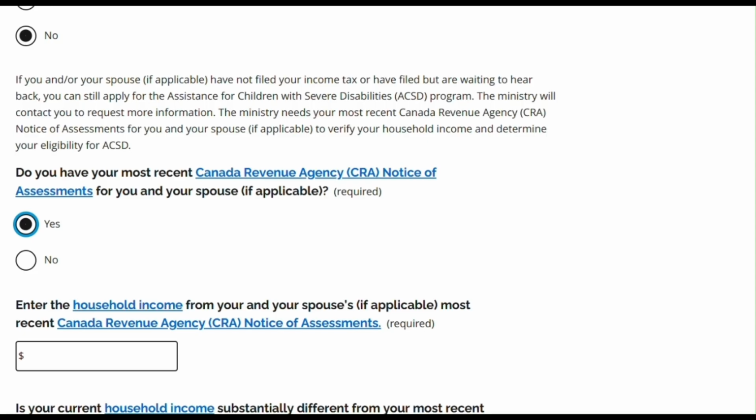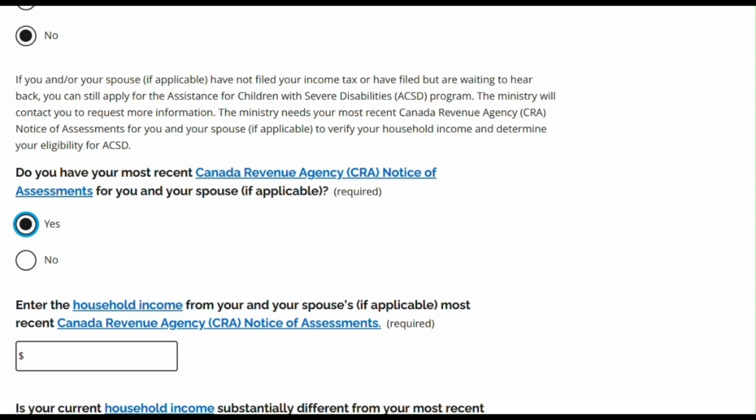If you do not have a copy of your notice of assessment, you will need to contact CRA or use the online portal. If you have set up direct deposit with CRA, you can use your banking login as a sign-in partner to access your CRA account. Once logged in, go to Mail and locate your most recent notice of assessment.